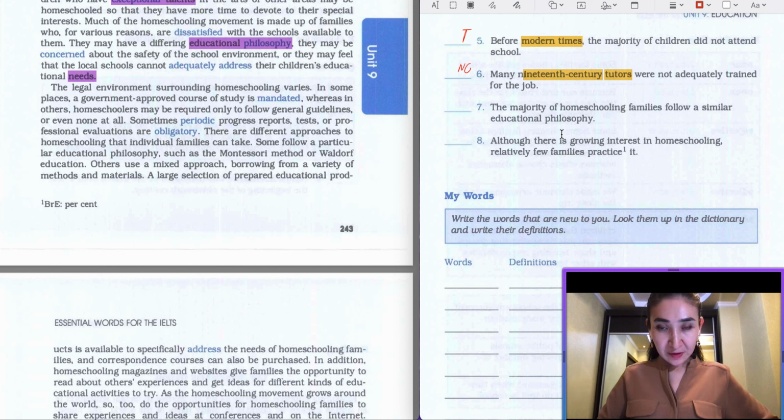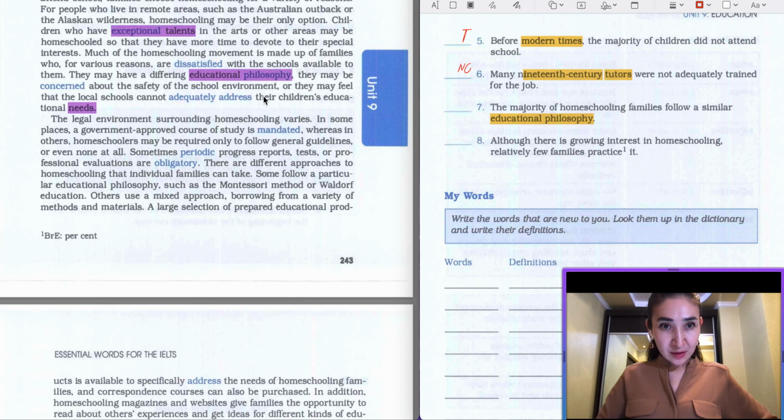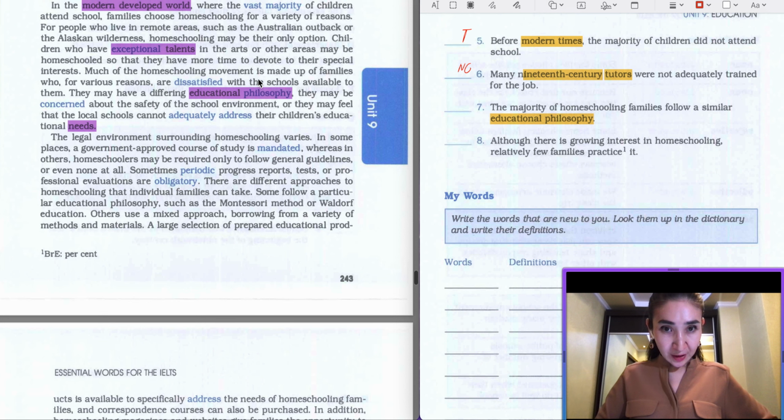We go further to the seventh question. The majority of schooling families follow a similar educational philosophy. About educational philosophy, do you remember we had this information even before, and here we highlighted it.